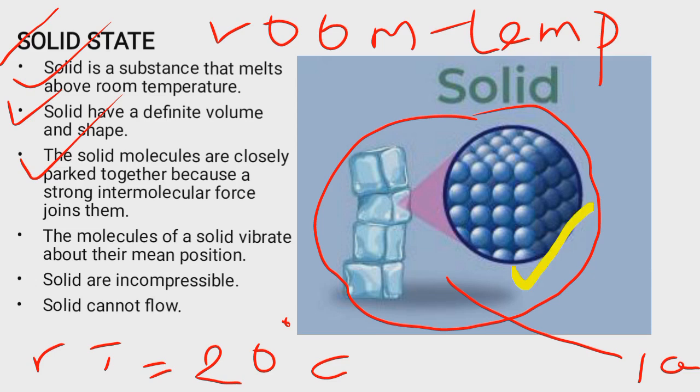Here is the molecule of solid. We can see them now, and we can hardly see any space between them. They are closely packed. And why are they closely packed? Because the molecules are joined or held together by a very strong intermolecular force.